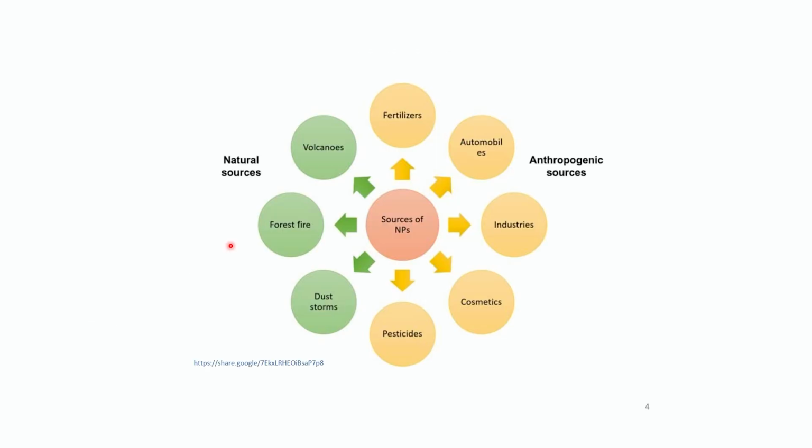So nanomaterials are nothing new. They have been present in nature since the beginning of time. In meteorites and moon dust, nanomaterials are present. Then in volcanoes, in forest fires and in sea sprays you can also find nanoparticles, which are nano-sized materials. And then there can be anthropogenic sources, that is, fertilizers, automobiles, industries, cosmetics and pesticides. So in natural sources nanomaterials are found, and in human sources you can also find nanomaterials.